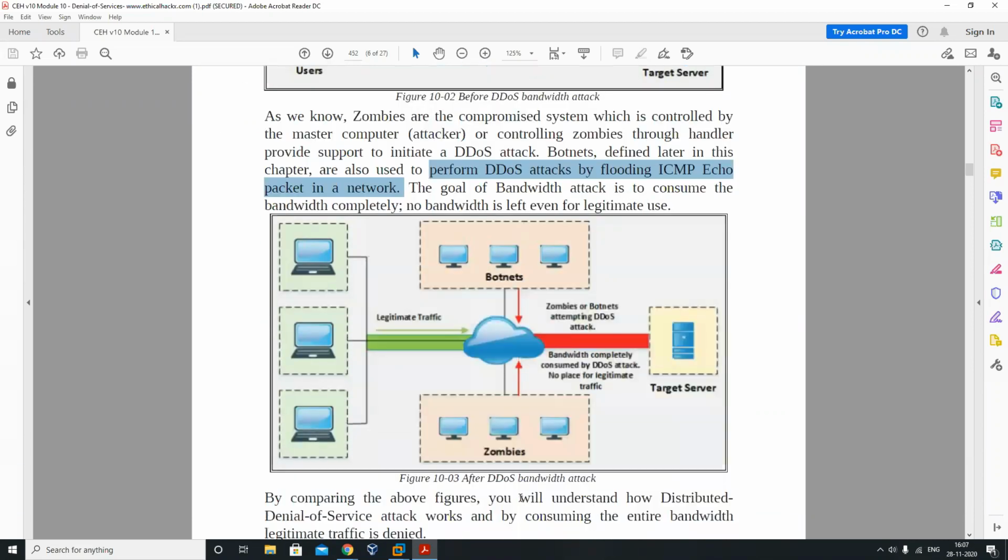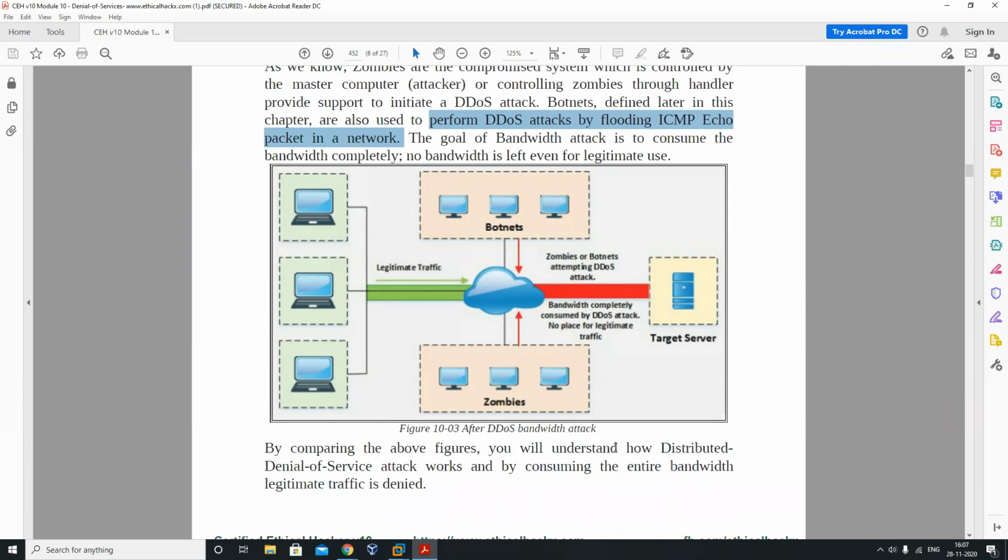which is your bandwidth and non-bandwidth. See, we have the legitimate traffic, but over here we have botnets and zombies, which are simply sending a large number of packets on behalf of this one. Zombies to our botnets attempting DDoS attacks. By comparing the above figure, you will understand how a distributed denial of service attack works by consuming the entire bandwidth. So they have given a proper way that we can use over here, one by one, and many other things.